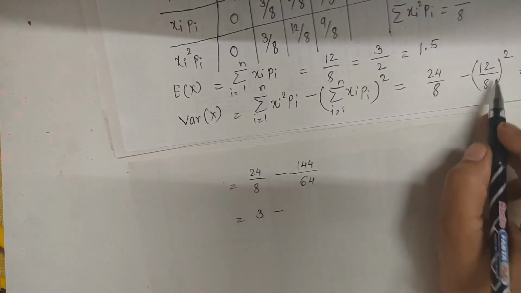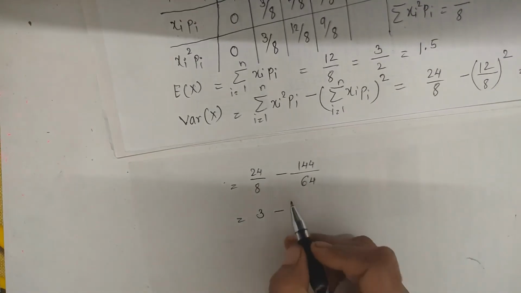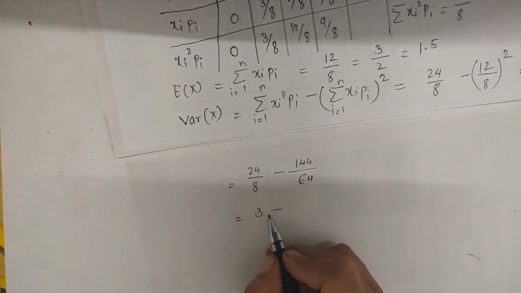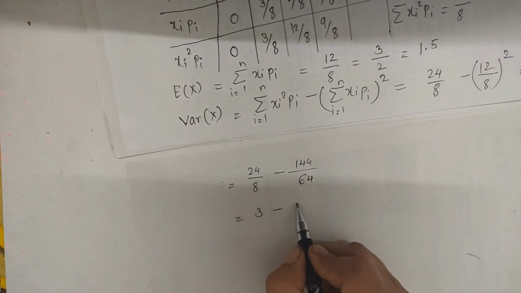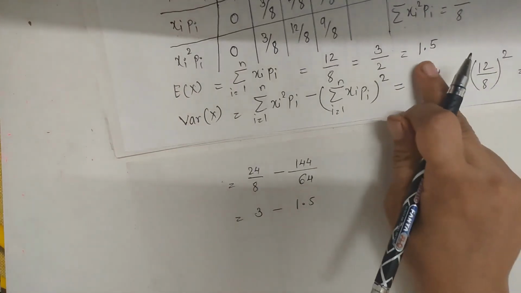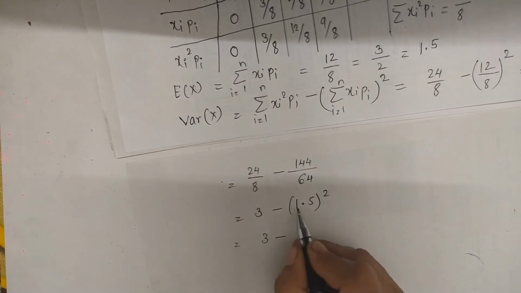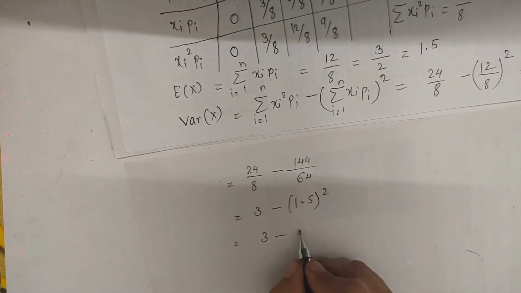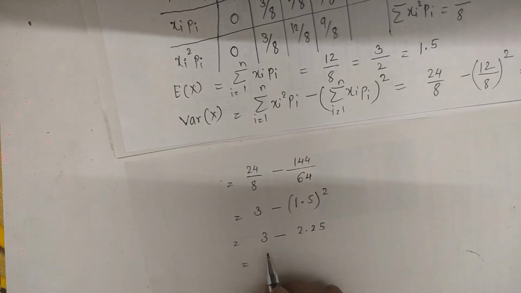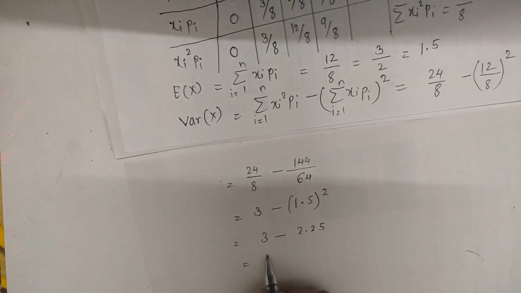This can also be solved another way: 12 by 8 means 1.5, bracket square. So 3 minus 1.5 square, that is 2.25. 3 minus 2.25 is 0.75.